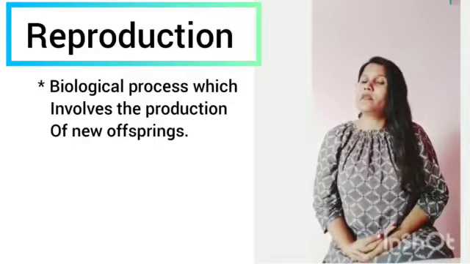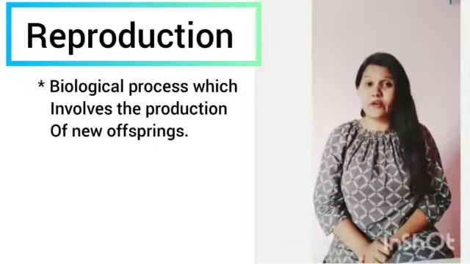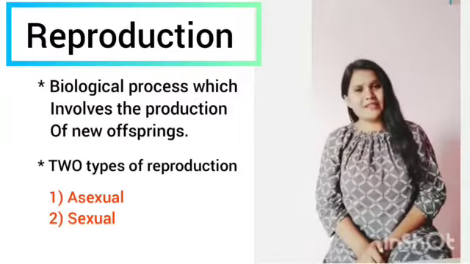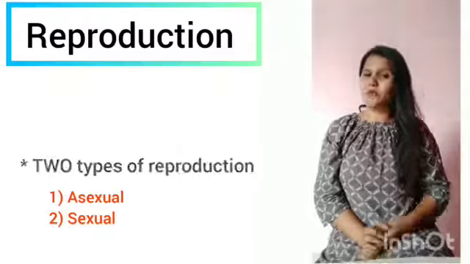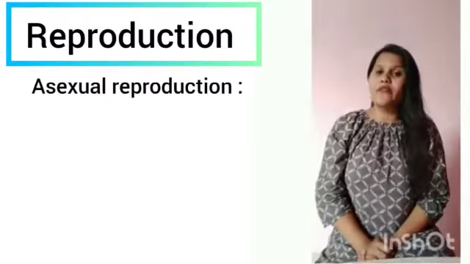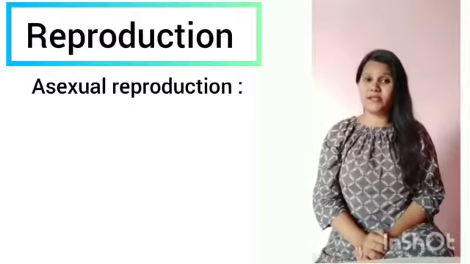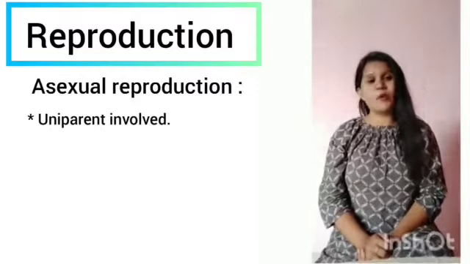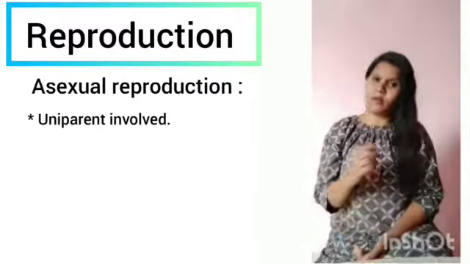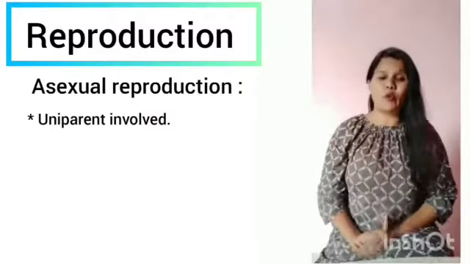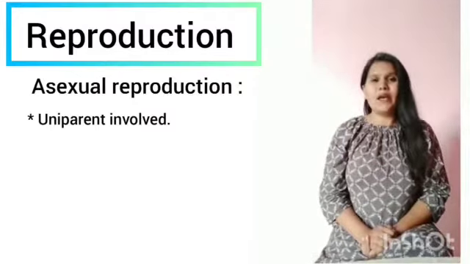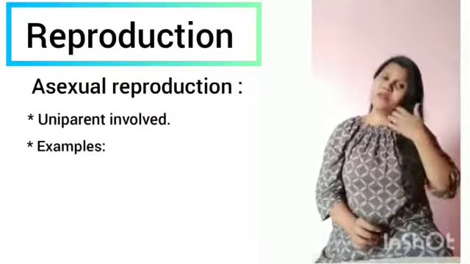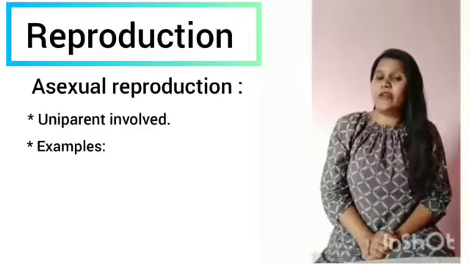Okay, let's move on to the next topic, that is types of reproduction. There are mainly two types of reproduction. One is asexual and another one is sexual. Today we'll discuss the asexual type of reproduction, where the word itself says that there is no involvement of sex. This asexual reproduction involves only a single parent, or we can say that it is uniparental, where the single parent itself produces its own offsprings by the mode of cell division. So let me give you some examples of how asexual reproduction takes place by various modes.